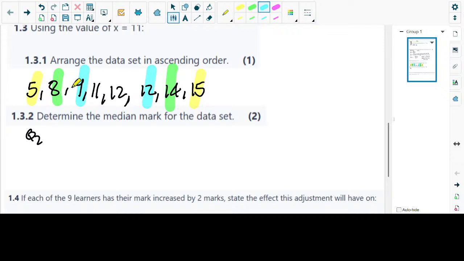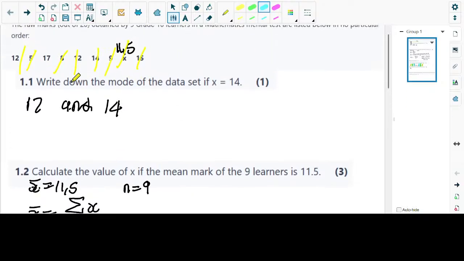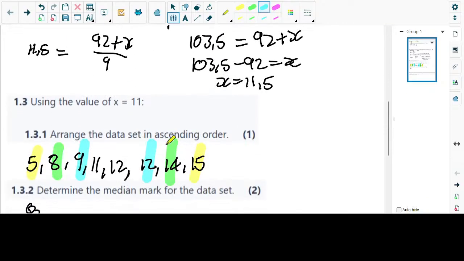I have 1, 2, 3, 4, 5, 6, 7, 8. I missed one number. Is it 12? 12 repeats itself 2 times. Oh, I missed 17. 17 is the last one. Yeah, 17 was the last digit.